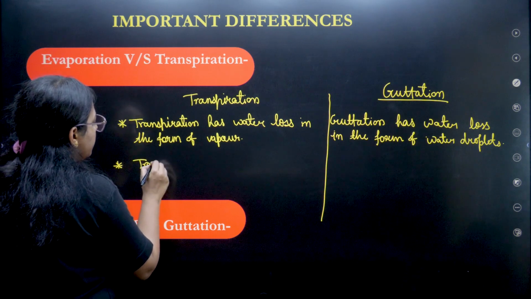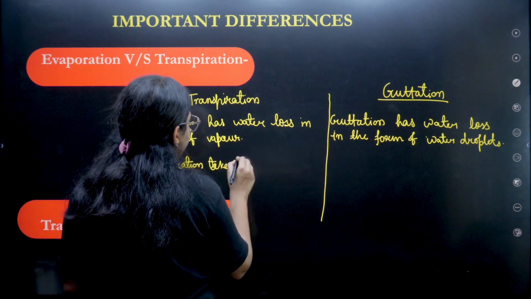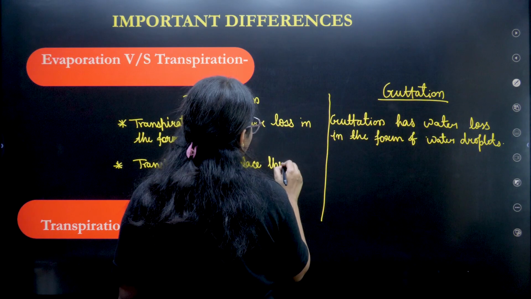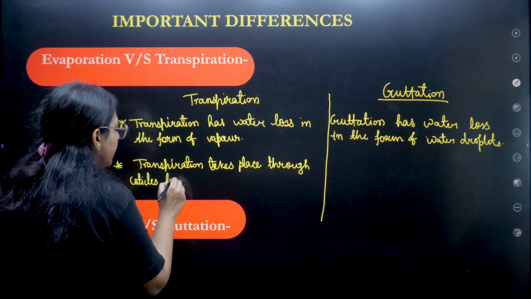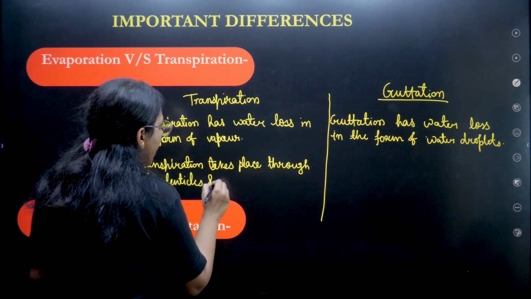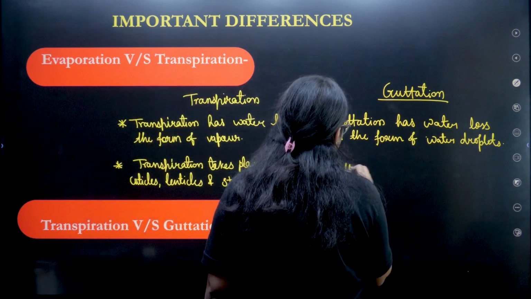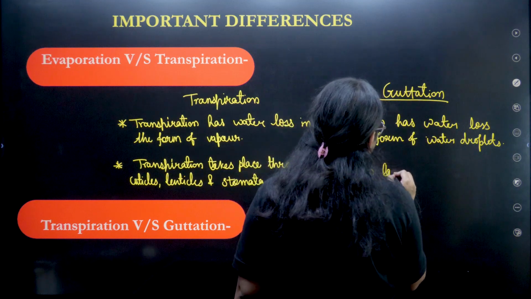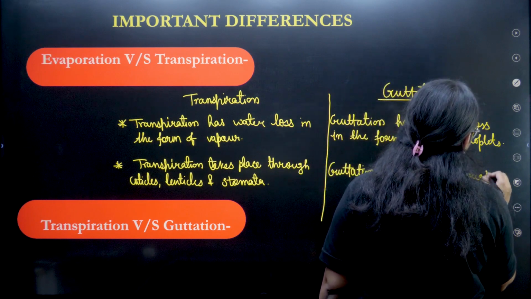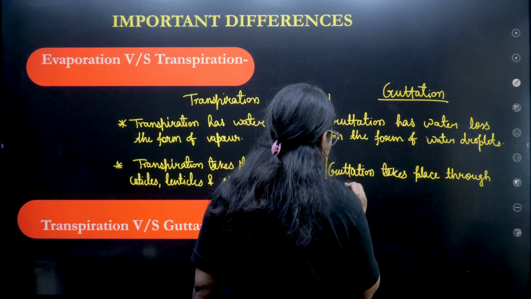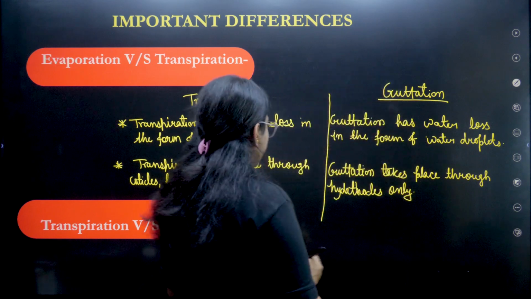Second difference is transpiration takes place through cuticles, lenticels and stomata. Okay, and guttation takes place through hydathodes only. Okay, hydathodes only.